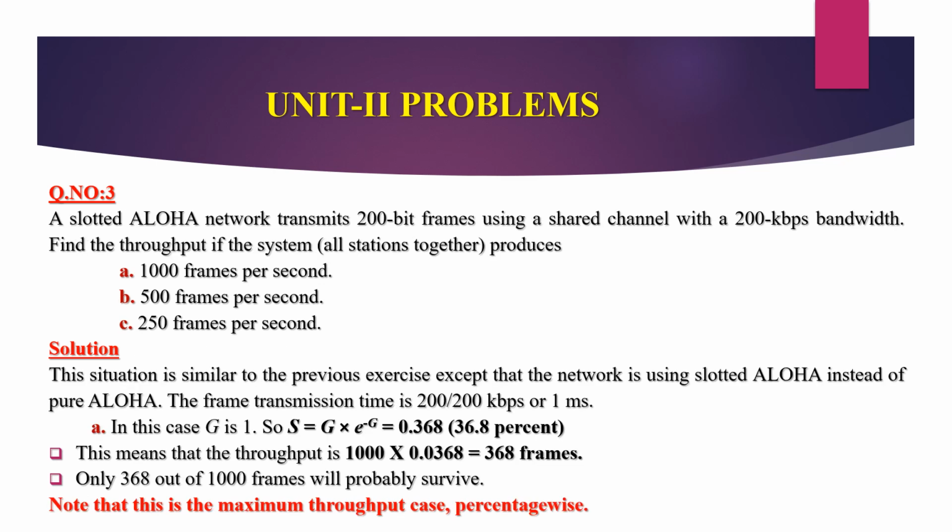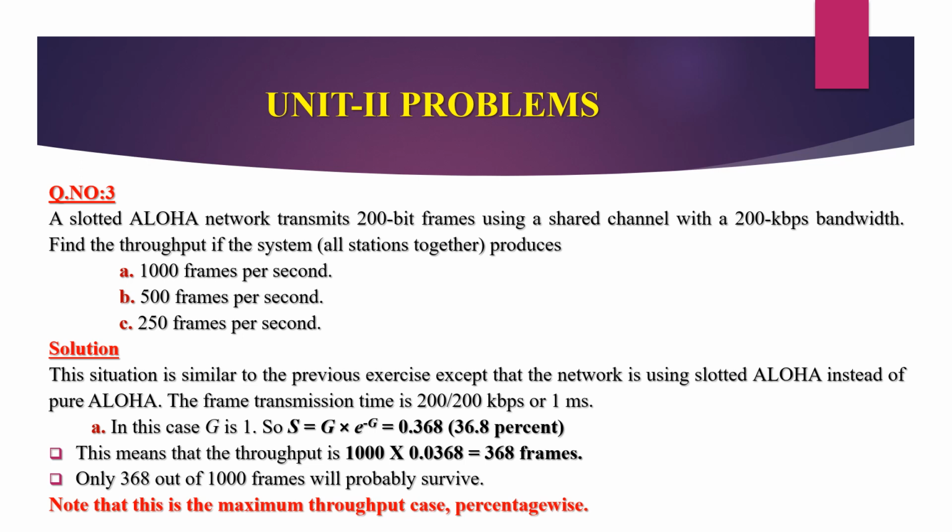So, problem number 3. Now we are going for slotted Aloha. A slotted Aloha network transmits 200-bit frames using a shared channel with 200 kbps bandwidth. Find the throughput if the system produces 1000 frames per second, 500 frames per second, and 250 frames per second. Let us go to the solution. This situation is similar to the previous exercise, except the network is slotted Aloha instead of pure Aloha.